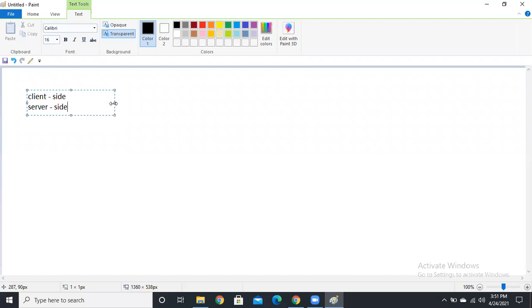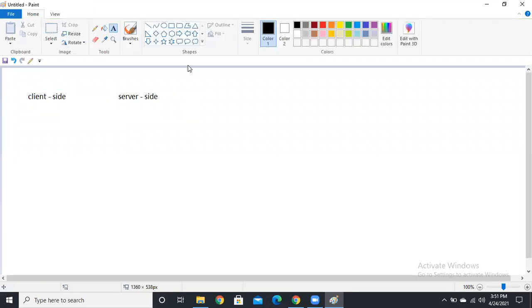Based on the request and response, I'm going to divide like this: client side technology and server side technology. We can call it a client technology, or a front-end technology, guys. And here we have the back-end, which you can call the server side. These are the back-end technologies. So here I'm going to give the list, guys.